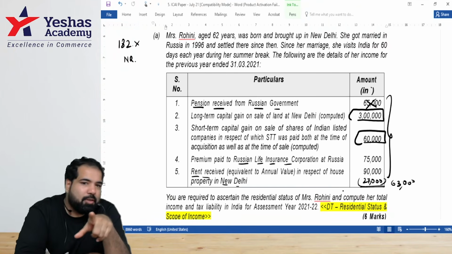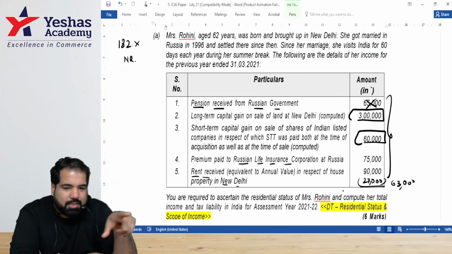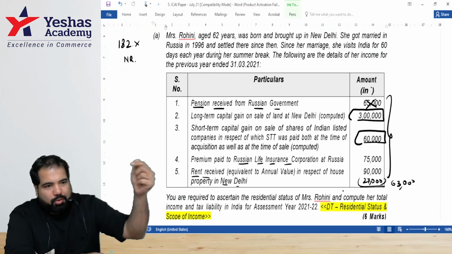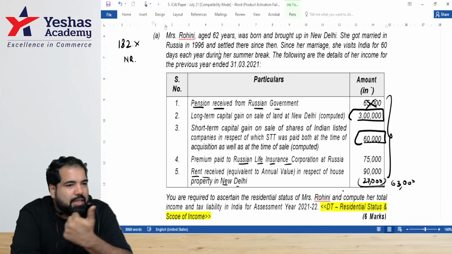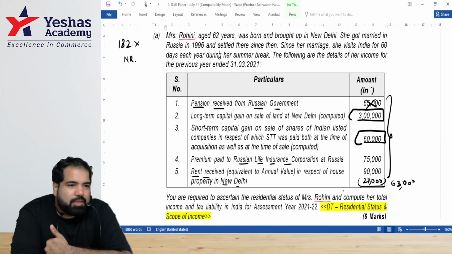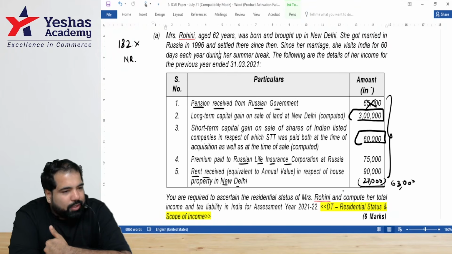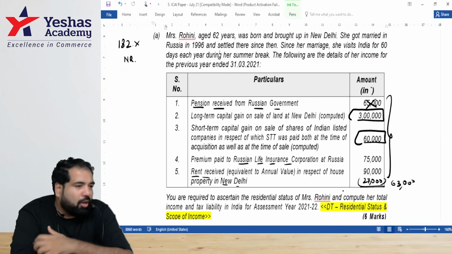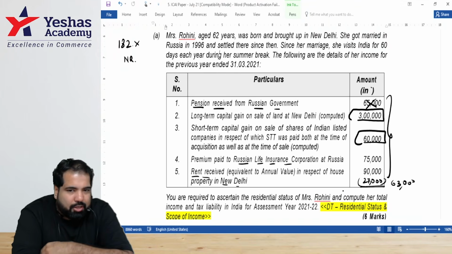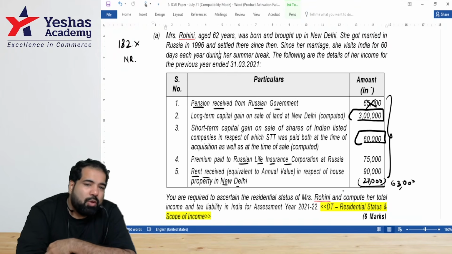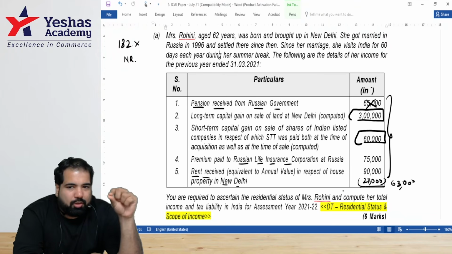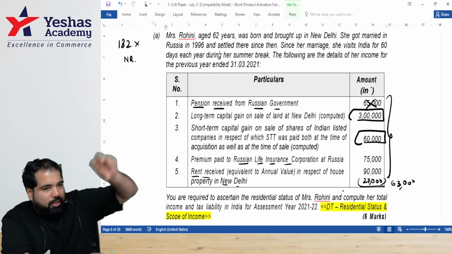So, first part will be determination of residential status of Mrs. Rohini for which year? PY 2021, AY 21-22, semicolon, next line. Facts. She's an Indian citizen and has not visited India during the previous year 2021. Full stop. Next, as per section 6(1), since she does not fulfill the basic condition and she's an Indian citizen who is visiting India, hence she will be considered a non-resident. Full stop. Then, guys, computation of total income, for which we'll have a table, particulars and amount.